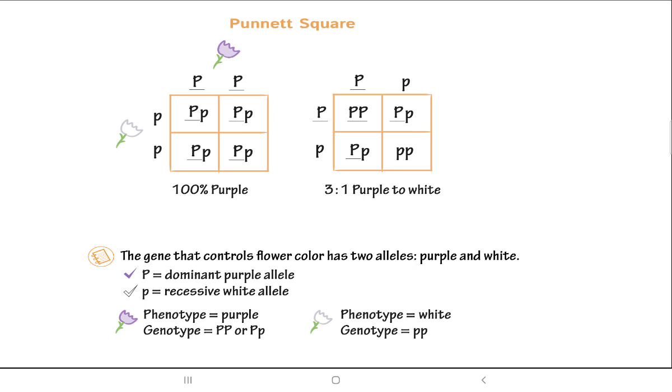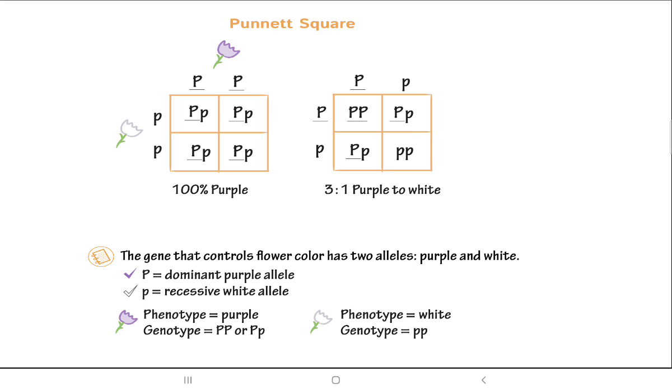Okay, so from the Punnett square we will come to know the possibility of the offspring. Like in the first one, you saw how many capital P's are there. 1, 2, 3, 4. All 4 boxes have capital P. So capital P was taken for the color of the flower, violet color, and the white color was taken as a recessive, that is small p. That means if capital P is coming in all 4 boxes, the possibility of a violet color flower is 100%. Out of 4, all 4 having capital P, 100% possibility of having a violet flower.